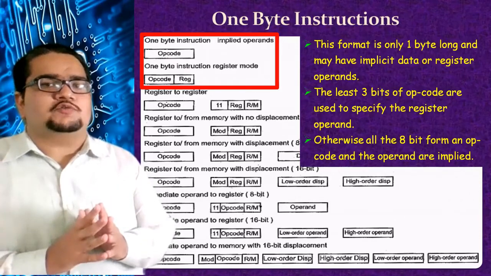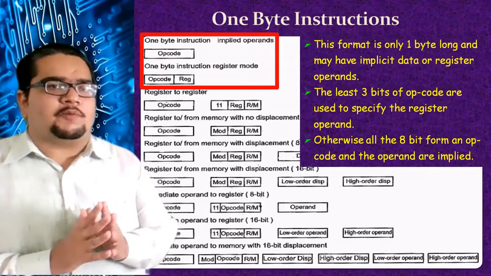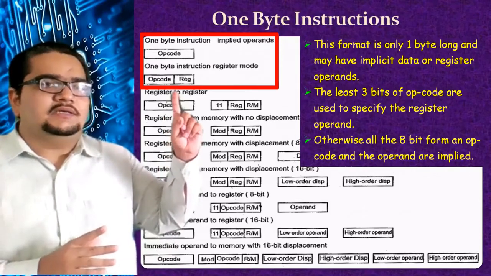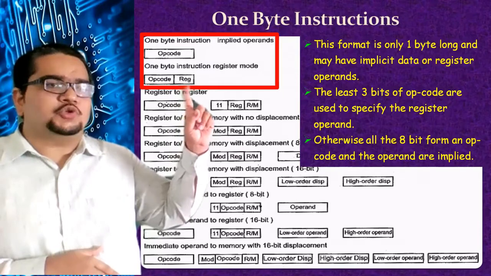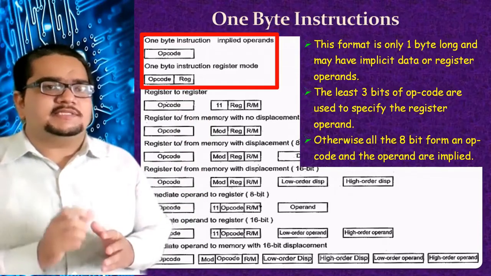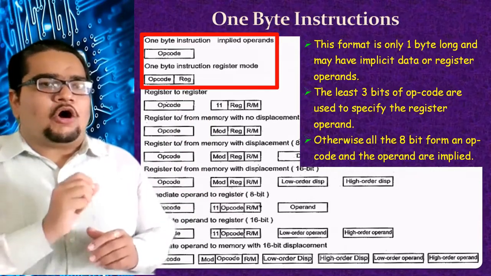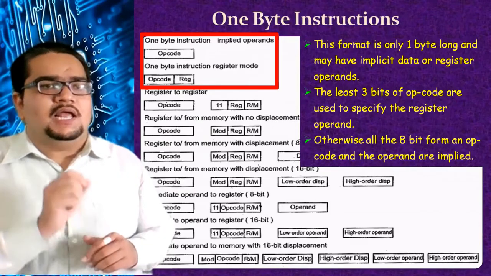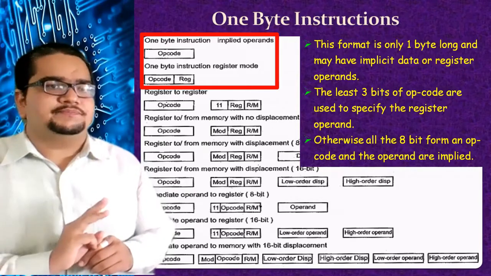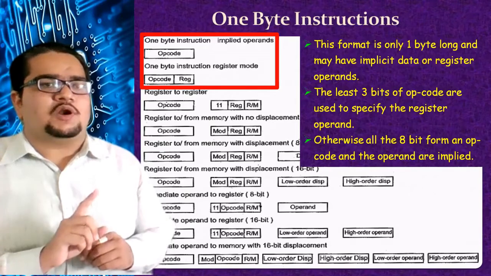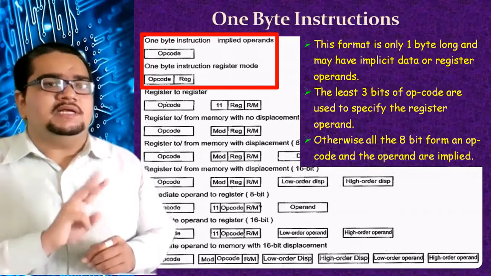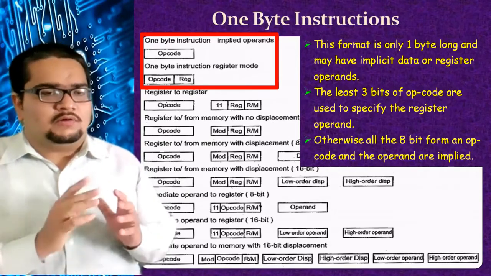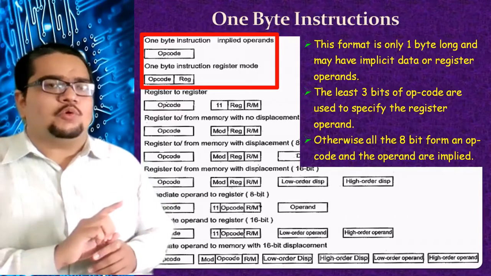The least 3 bits of the opcode are used to specify the register operand in the second case. The REG field is a 3-bit code, and all the registers of 8086 are given a 3-bit code. We will see the whole table where you can check the code of each register.